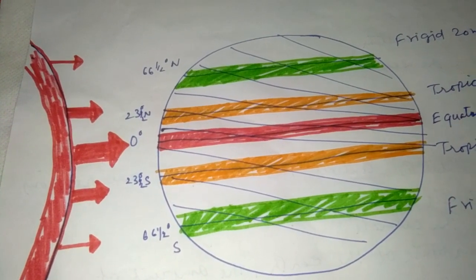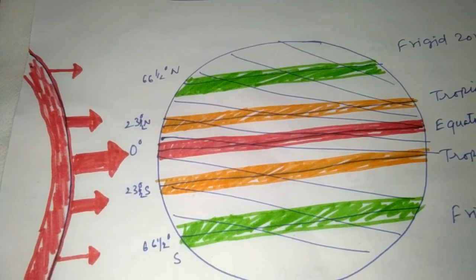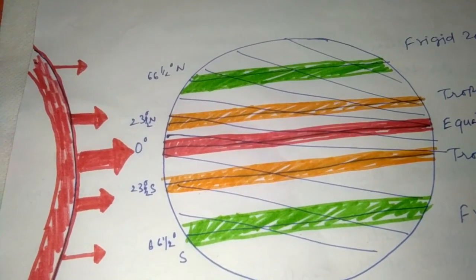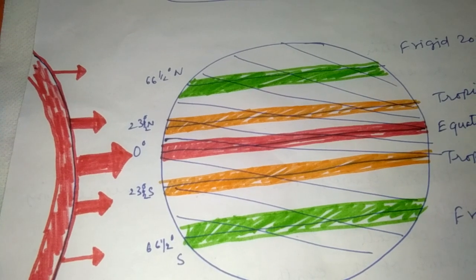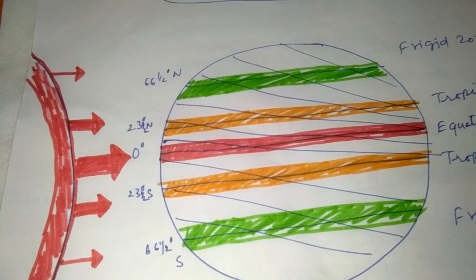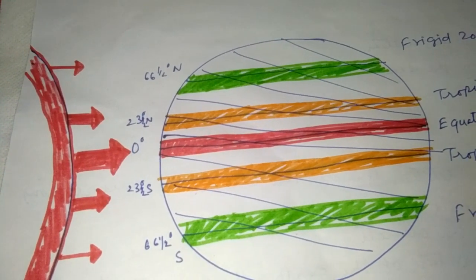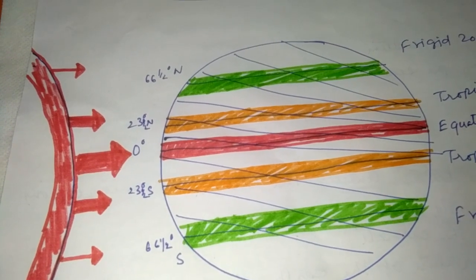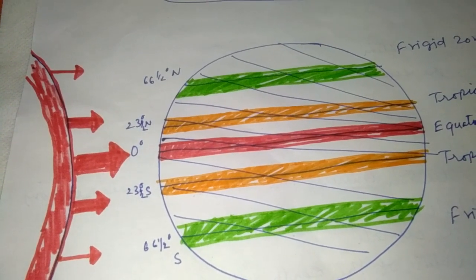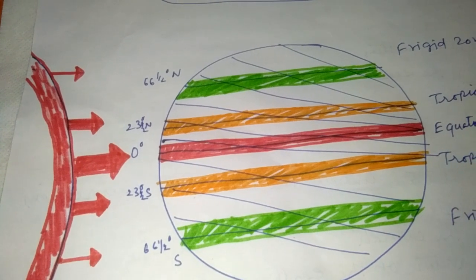Suppose a country, suppose you take Africa, where the equator line runs across the middle of Africa, and the African continent receives the highest temperature from the sun.